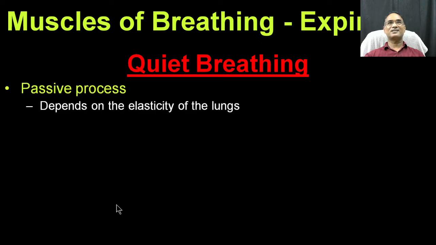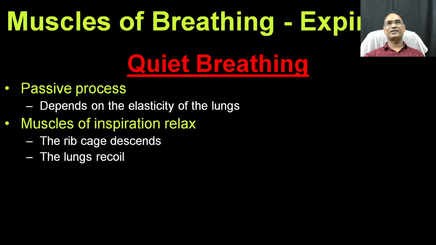It is a passive process, where a passive process need not apply much muscle or pressure to make the function better. So quiet breathing depends upon the elasticity of the lungs and the elasticity of the rib cage.